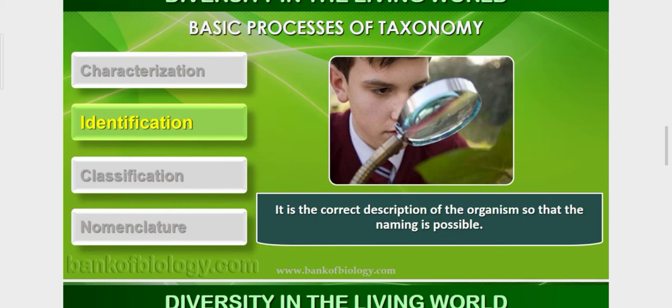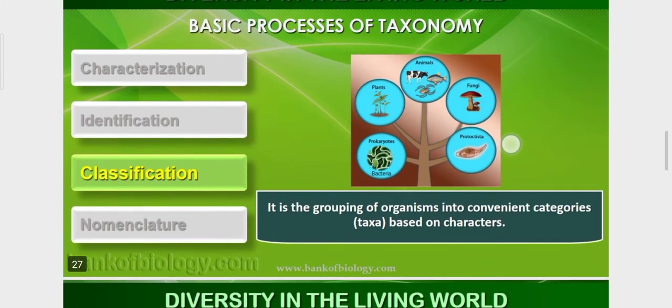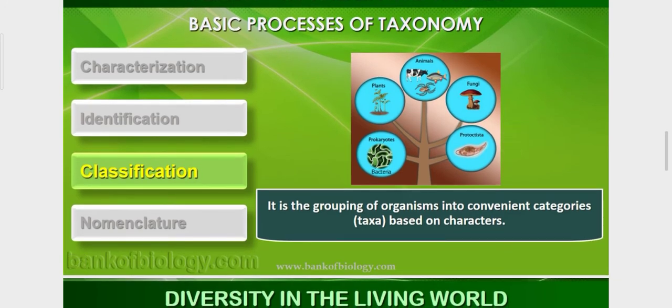Okay, after the characterization, now third one is classification. It is the grouping of organisms into convenient categories, taxa, based on characters. Now how will classification happen? How is it possible? If we know the name and character, then the classification should be possible, whether the organism is a plant or animal, insect, reptile, mammal. So these things should be made possible.